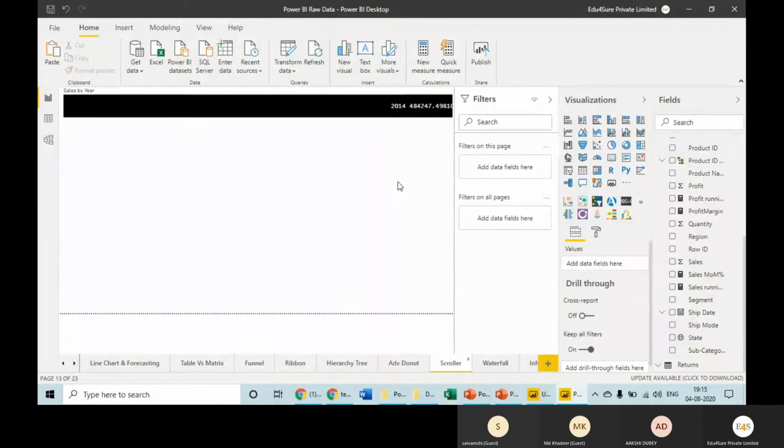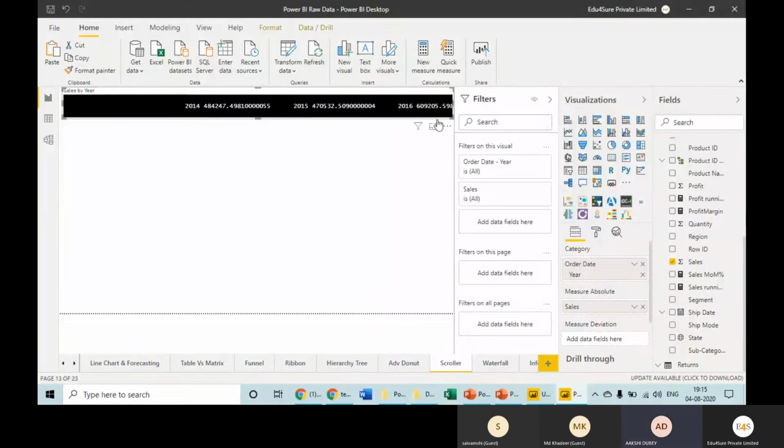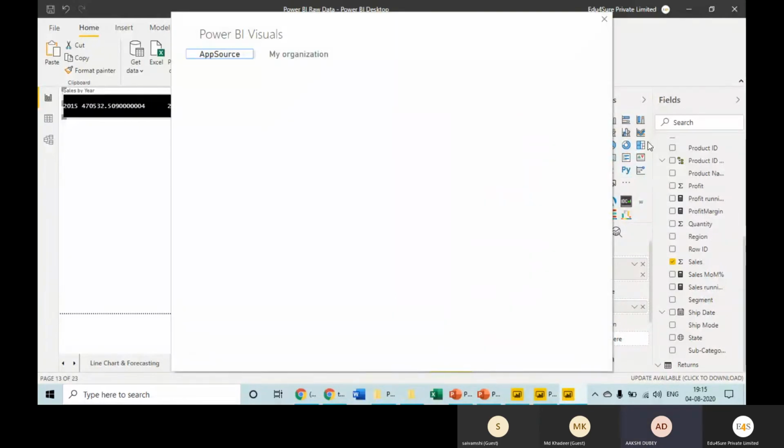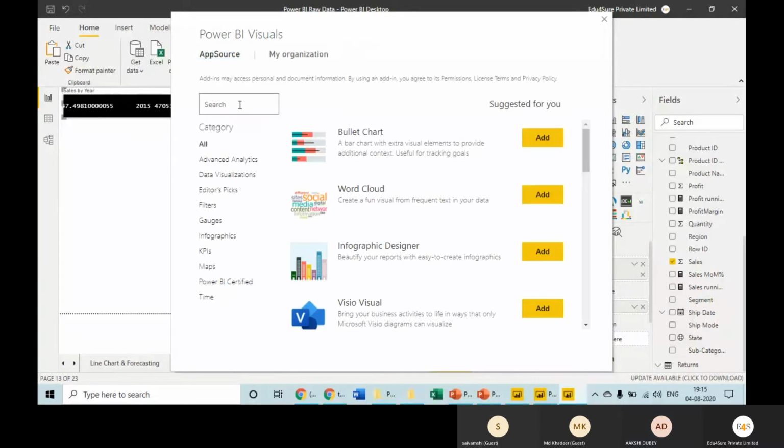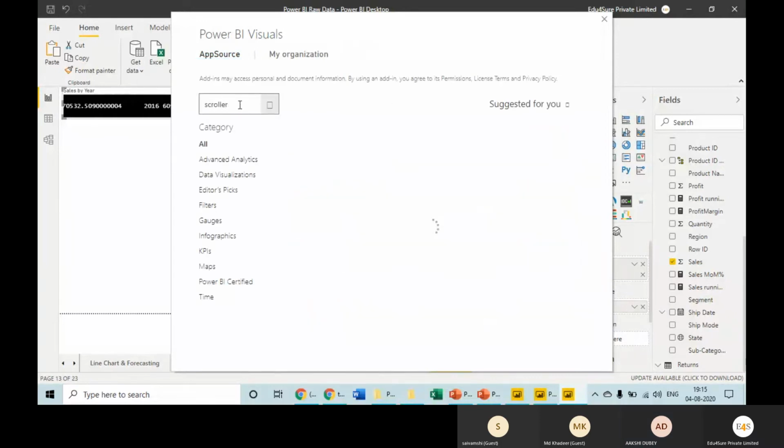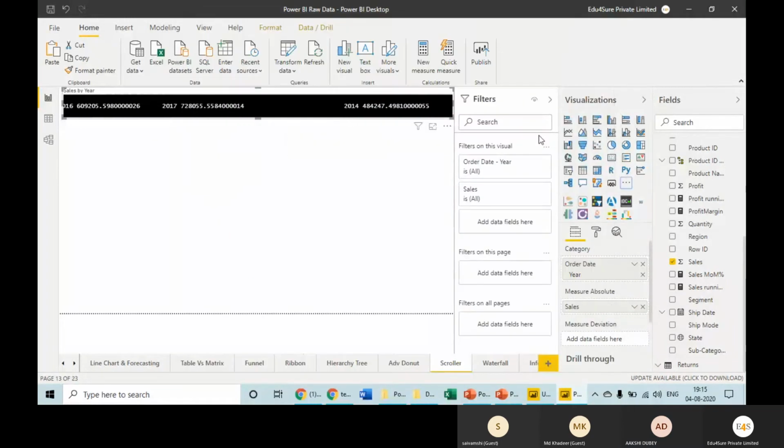Scroller, which I showed to you in the dashboard, like a breaking news section. You can have it at the top, at the bottom, wherever you want. Where can we get this scroller from? You will get it from the library. It's not part of the basic visuals. By default, you will get basic visuals here. When you go to the library, let it load. Here you will put scroller and you will get it. Once you add it, it will be added here. This is the one.